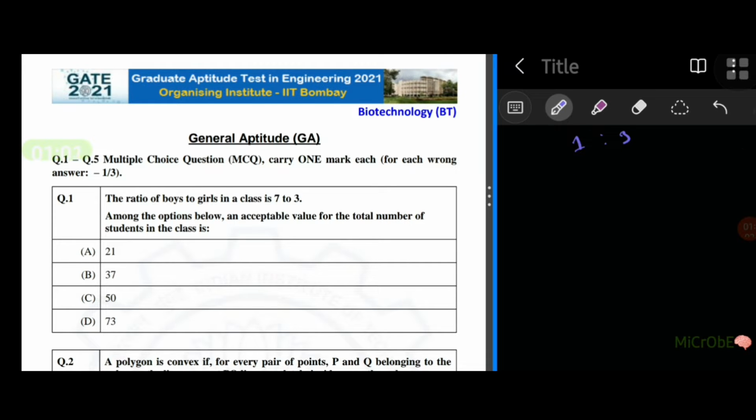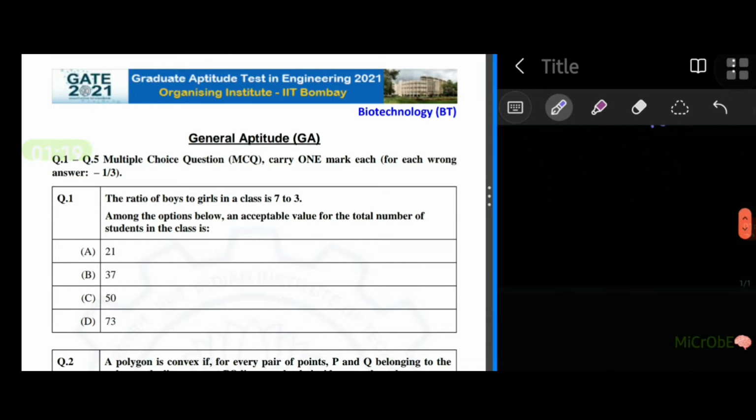So from that we'll get the fraction of boys is 7 by 7 plus 3, that is 7 by 10.